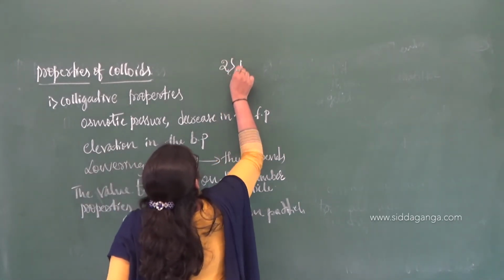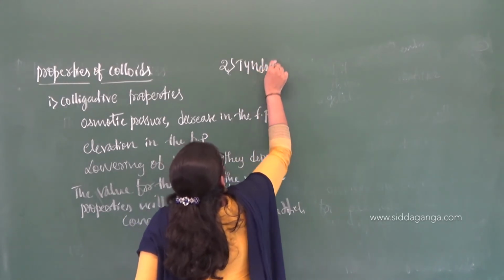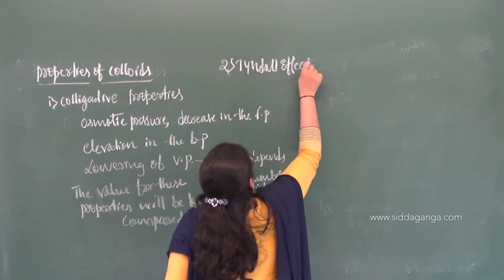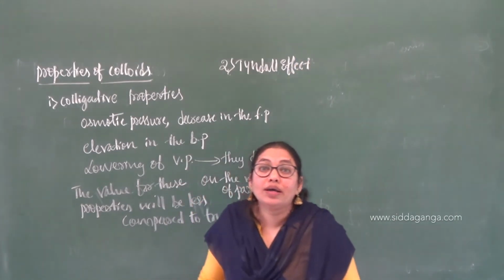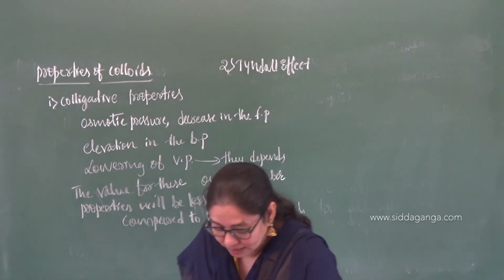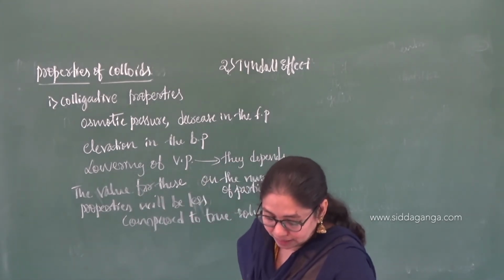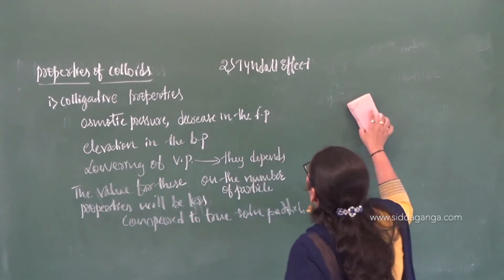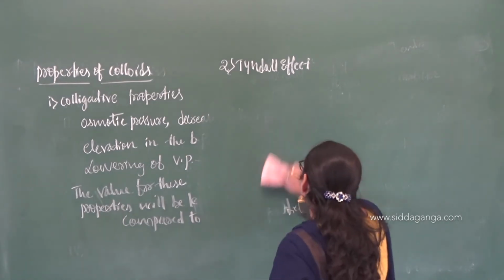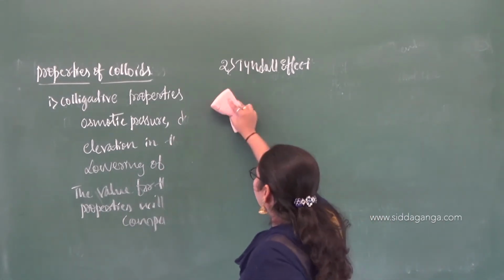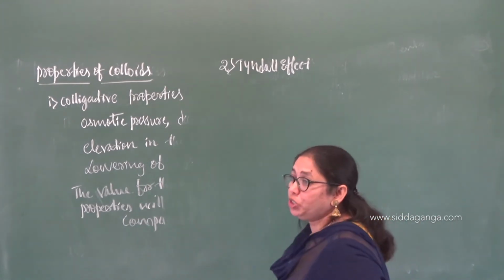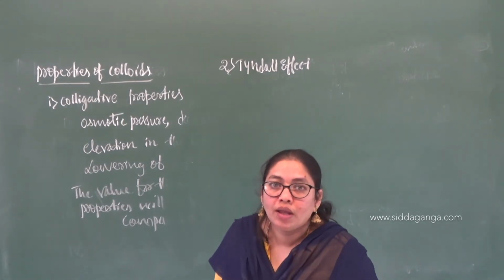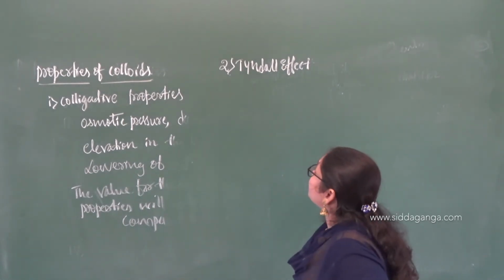The second one, which is very interesting and very important, is called the Tyndall effect. What is the next property? That is called the Tyndall effect. Let us discuss this Tyndall effect in detail. I think while writing the differences I have written: a true solution will not show the Tyndall effect, whereas the colloidal solution shows the Tyndall effect, and if you decrease the size of the suspension particles, they will also show the Tyndall effect. Right? So what is this Tyndall effect?